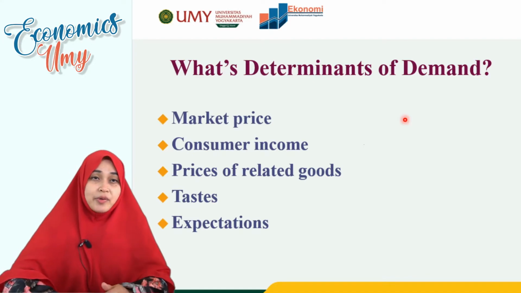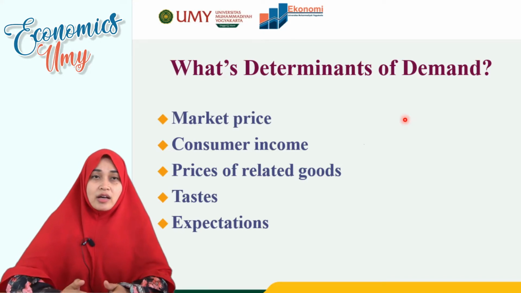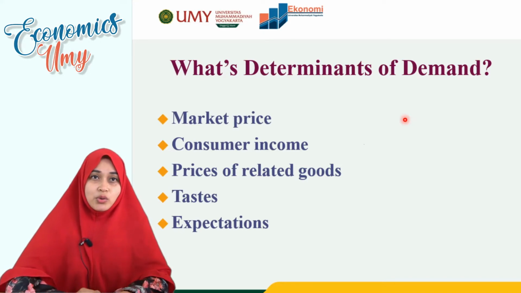When PY is increased, then the quantity demanded will be increased. And vice versa, when the price of the related good is decreased, then the quantity demanded of the good related to the price will be increased.